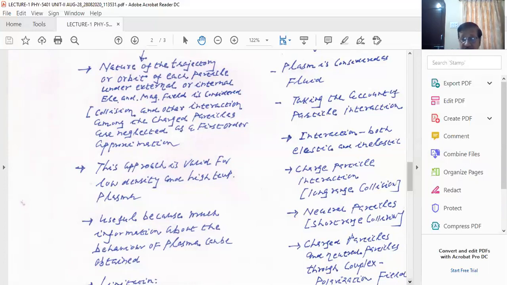There is an exercise given in the Chen textbook: if you have an electron plasma or an ion plasma whose energy is 10 electron volt, its corresponding temperature can be calculated using the conversion factor of 1 electron volt equals 11,600 degrees Kelvin.